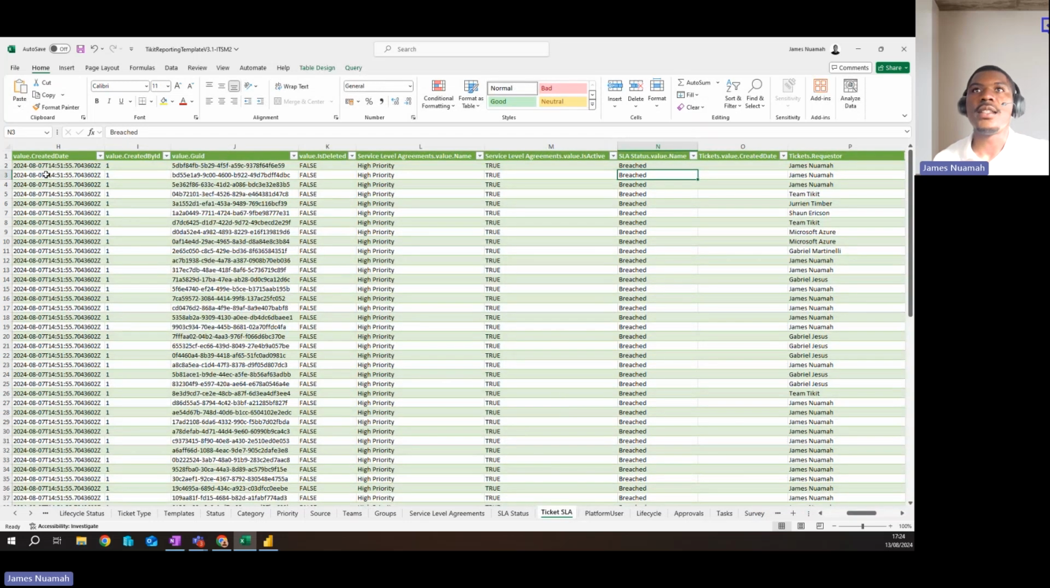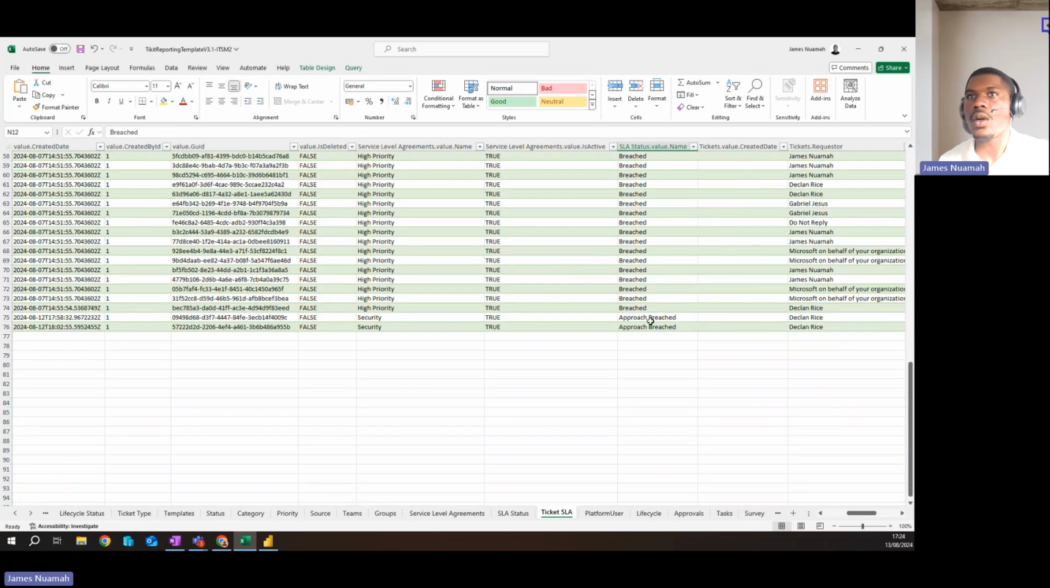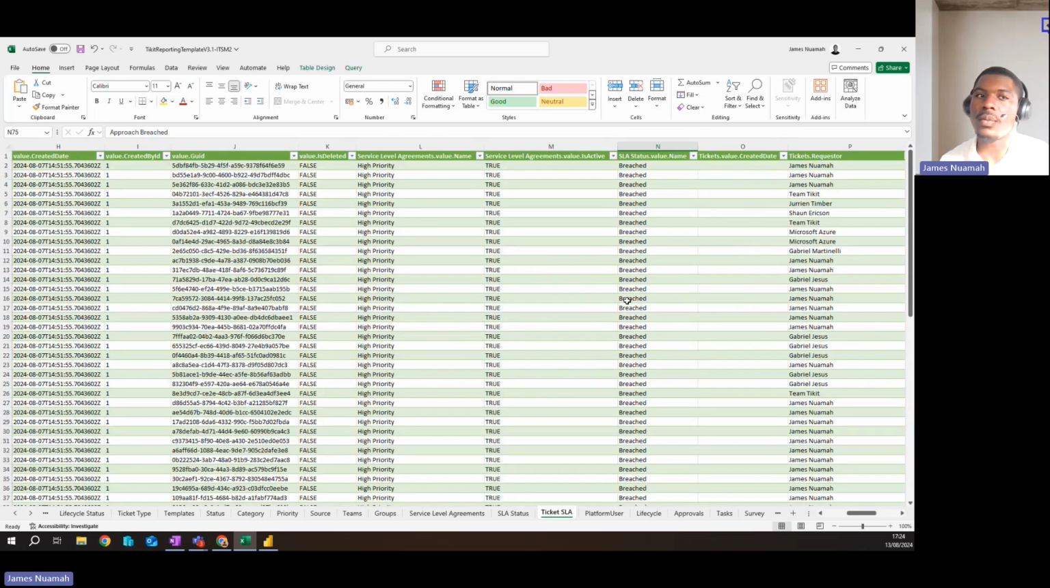So ticket SLA. If you prefer a list view like this, you can see all of the tickets that are related to SLAs. All the ones that have been breached, all the ones that are approaching breach, you can get a report on all of them. So Excel is really nice to interact with it and really measure the performance there.